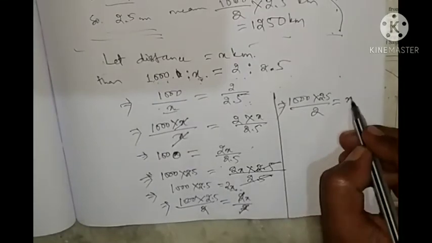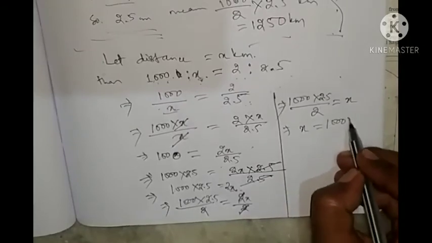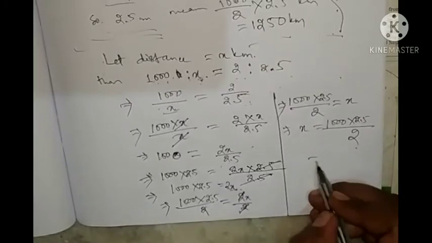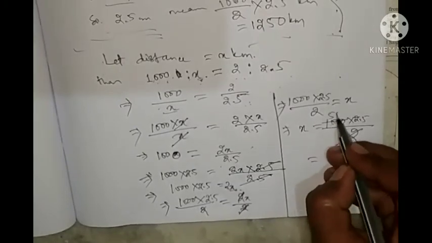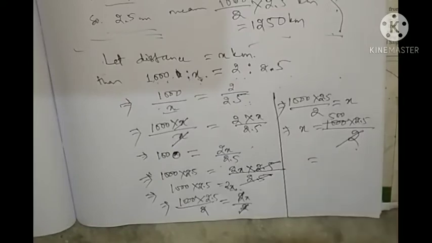Then what did we get? X. So we can write X equal to 1000 into 2.5 by 2. So here 500 and so on. What is the answer?